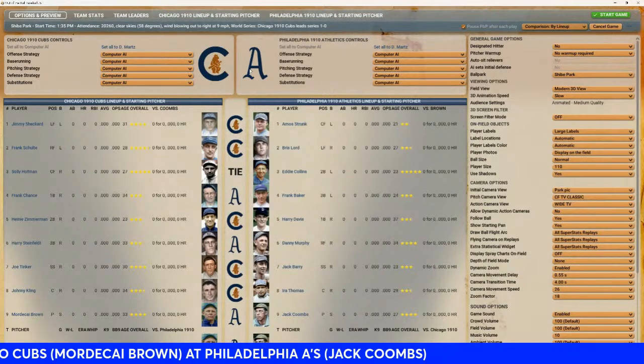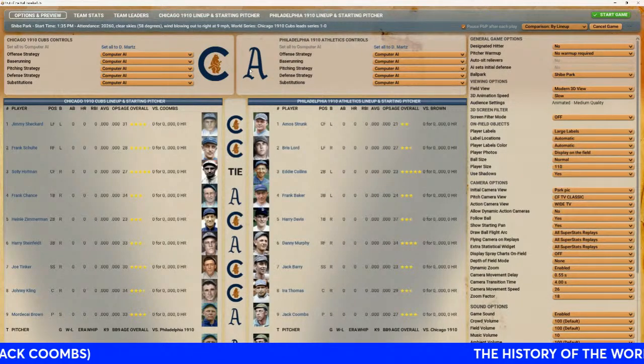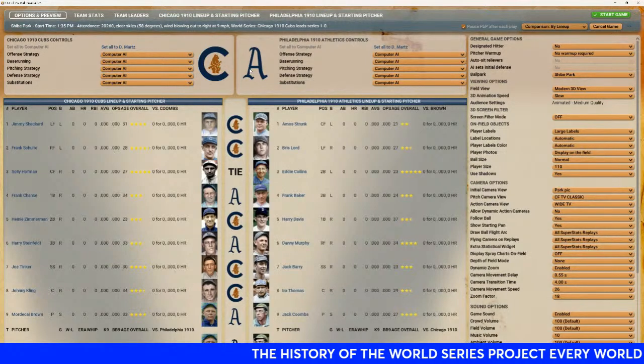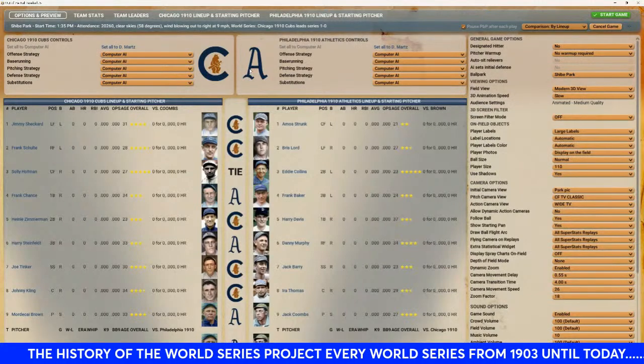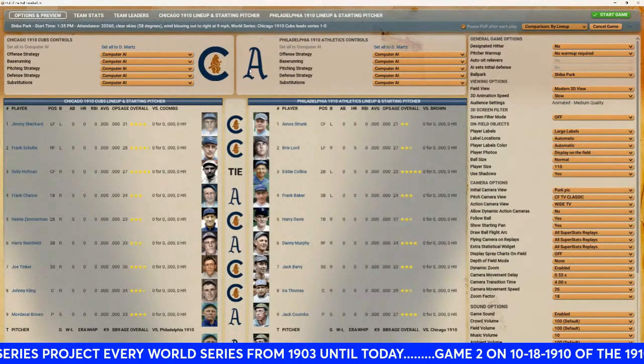And for the hometown Philadelphia A's, leading off playing center field, Amos Strunk. Batting second, playing left field is Bris Lord. Batting third, playing second base, Eddie Collins. Batting fourth, playing third base, Frank Baker. Batting fifth, playing first base, Harry Davis.